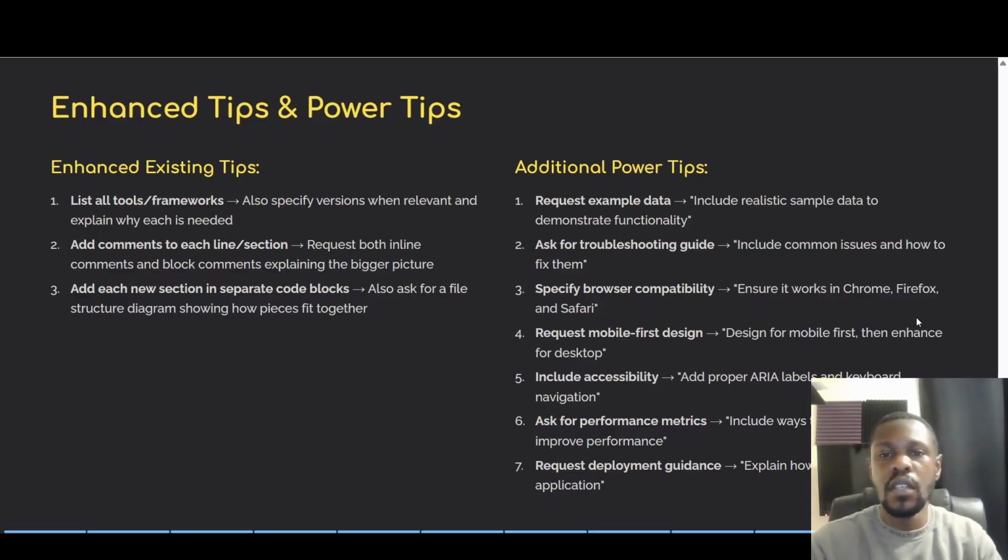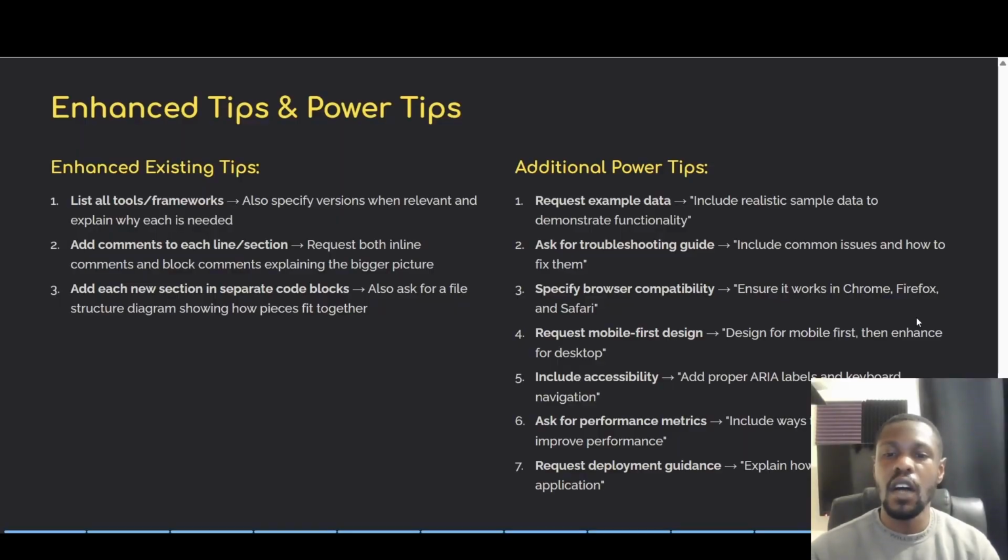Okay. Additional power tips. So request example data. Include realistic sample data to demonstrate functionality, for example. Secondly, ask for a troubleshooting guide. Include common issues and how to fix them. Thirdly, specify browser compatibility. Ensure it works with Chrome or Firefox or Safari, for example. Fourth, request mobile first design. Design first for mobile, then enhance for desktop. Fifth, include accessibility. Add proper ARIA labels and keyboard navigation. So things like accessibility and thinking about disabled users.